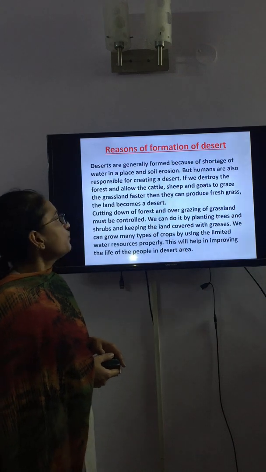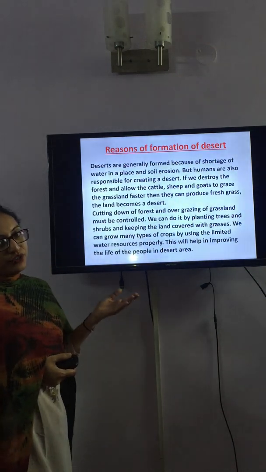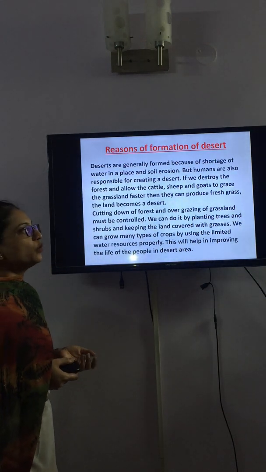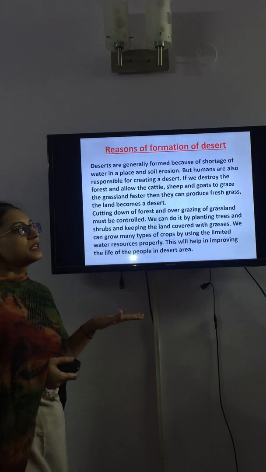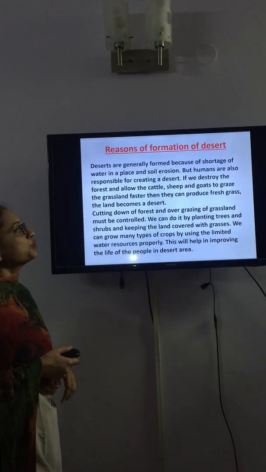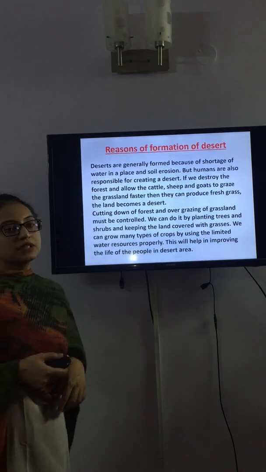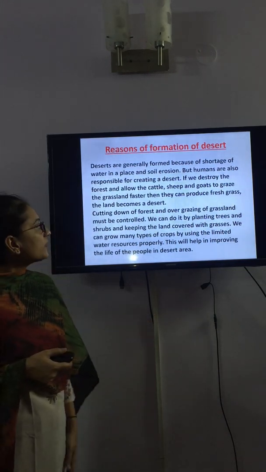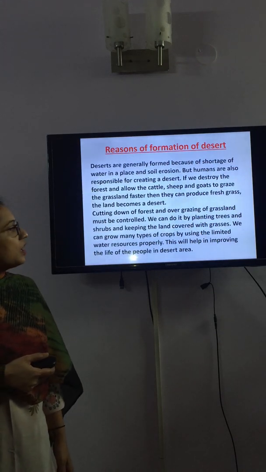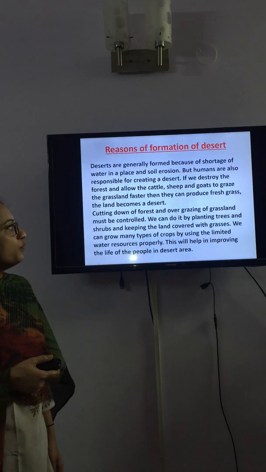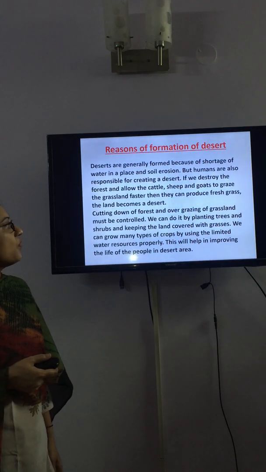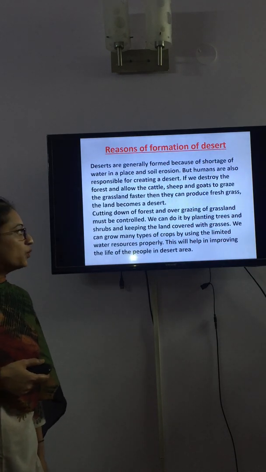If we destroy the forest, if we cut the trees, and allow the cattle, sheep and goats to graze the grasslands faster than they can produce fresh grass, the land becomes a desert. So how can we cure this situation? Cutting down of forest and overgrazing of grassland must be controlled.